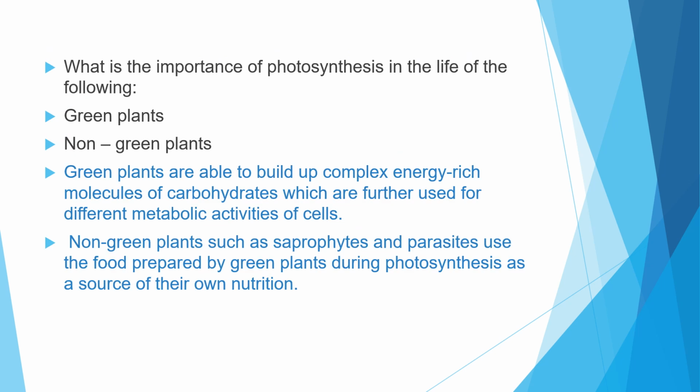Now, what is the importance of photosynthesis in the life of the following: green plants and non-green plants? Green plants are able to build up complex energy-rich molecules of carbohydrates, which are further used for different metabolic activities of the cells. So green plants are building up complex energy-rich molecules of carbohydrates by the process of photosynthesis. Is it clear?